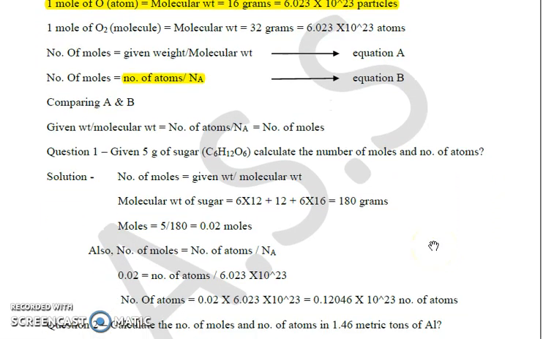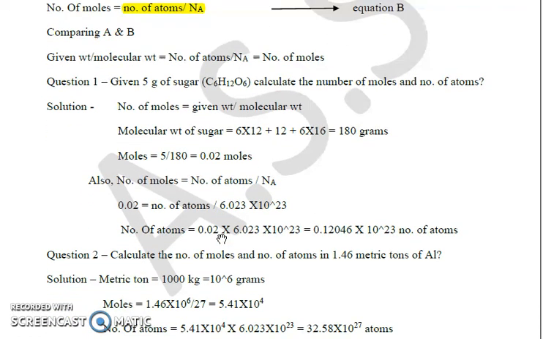So first, if I have to calculate the number of moles and I have the given weight, how will I approach? I will apply the formula: number of moles is equal to given weight upon molecular weight. The molecular weight of the sugar will be 6 into the mass of carbon, which is 12. So 12 into 6, plus 1 into 12 for hydrogen, plus 6 into 16 for oxygen. It comes out to be 180 grams. Because the given weight is 5 grams, that is divided by 180 grams per mole, which is the molecular weight of sugar. So it comes out to be 0.02 moles.